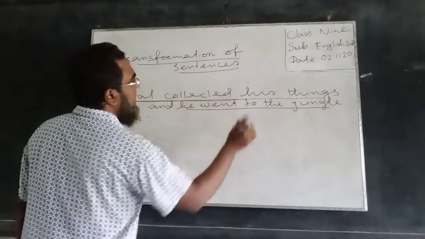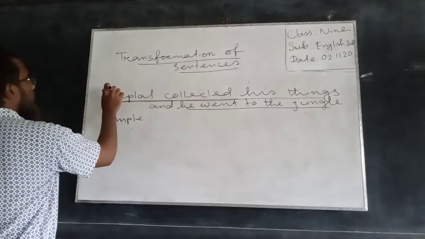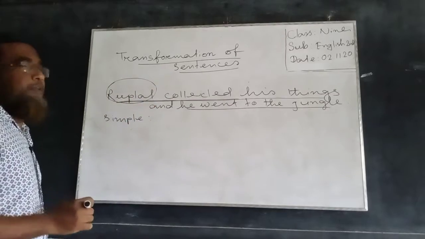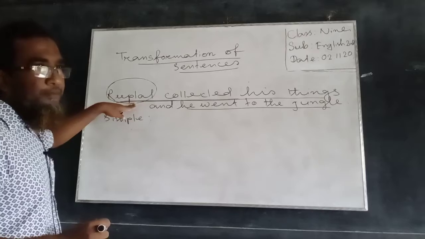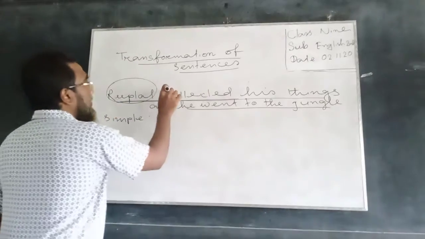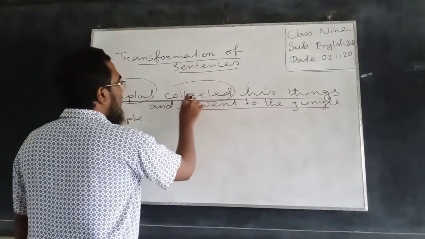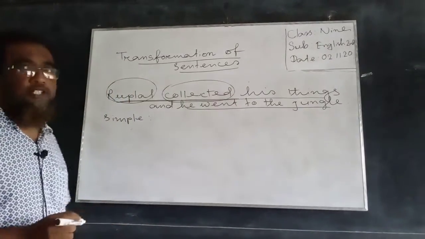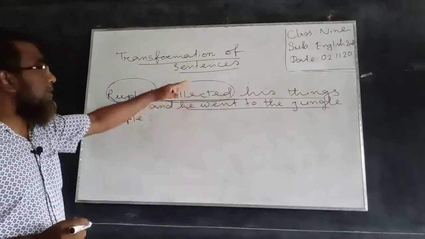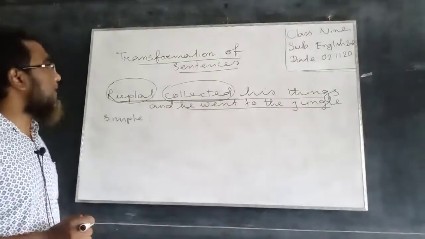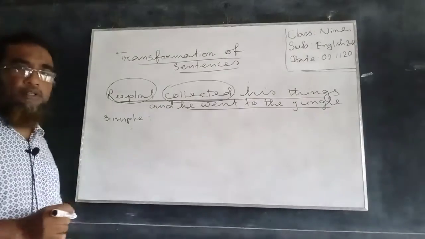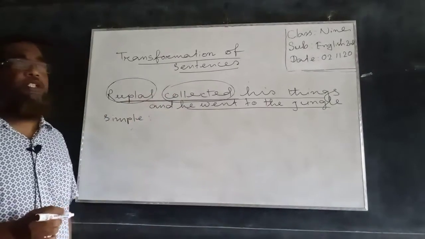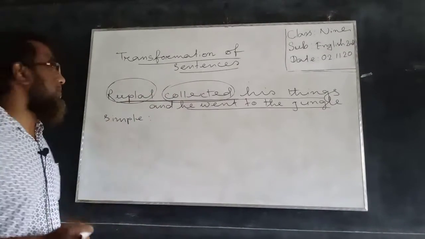Ruplal collected his things. So here we will omit the subject, and the finite verb, collected, will be transformed into a non-finite verb. So how can we transform it into a non-finite one? We will use it as a gerund, as a present participle.